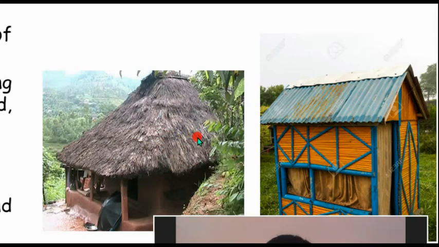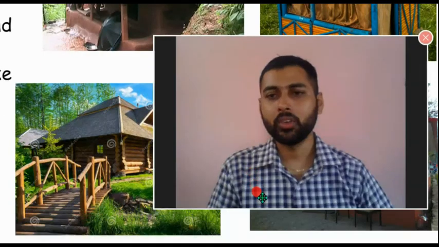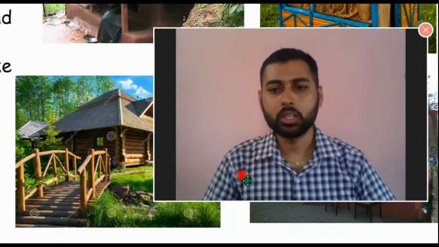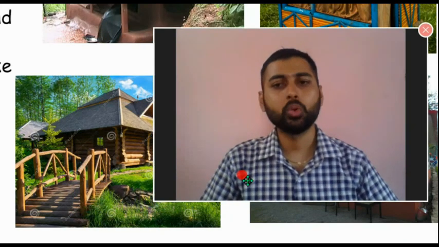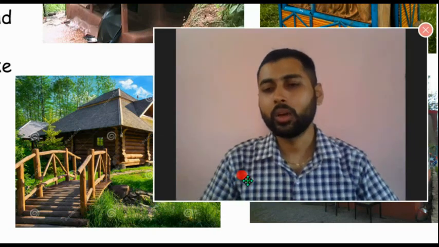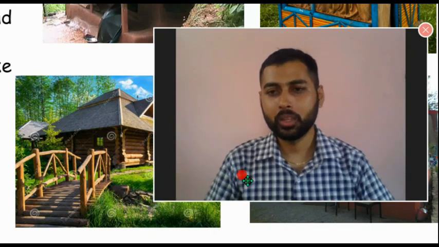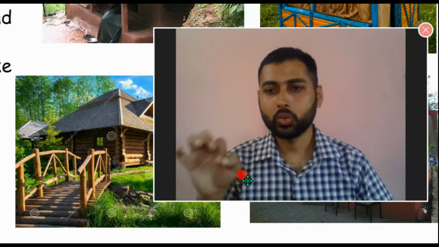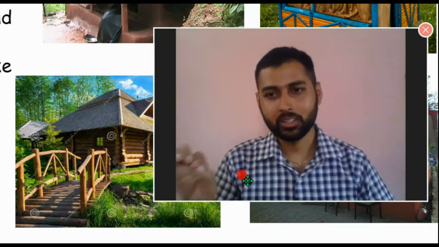Now, grasses of the forest can be used to make what? The roof of the houses. So human beings depend on the natural resources to make their houses, and not only human beings, all other animals, aquatic animals as well as terrestrial animals, forest animals, wild animals, all of them depend on the natural resources for shelter or habitat.